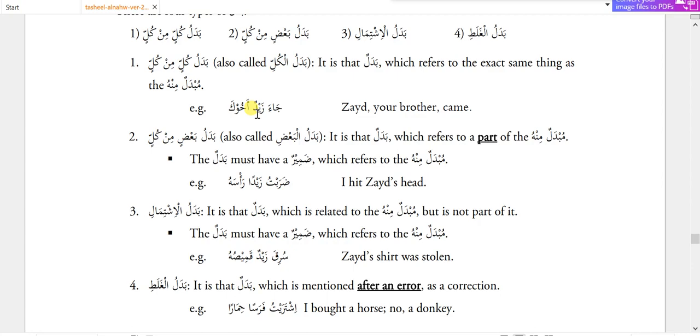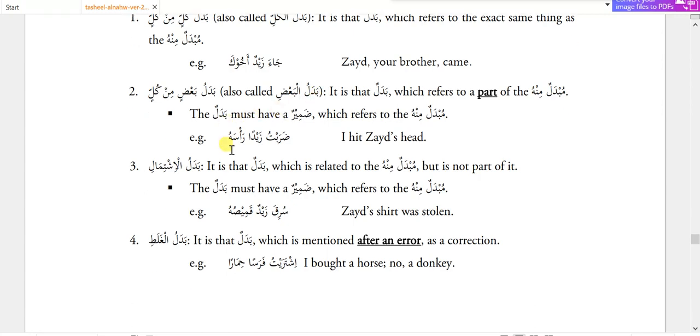Just understand at least this level, that when in the book I tell you that this is badal or mubdal minhu, or this is takid and muakkad, you should at least be able to remember what is takid and what is muakkad. And then we have badalu ba'din min kull, also known as badalul ba'd. It is that badal which refers to a part of the mubdal minhu. The badal must have a zamir which refers to the mubdal minhu, like zarabtu zaidan rasahu, I hit Zaid's head.